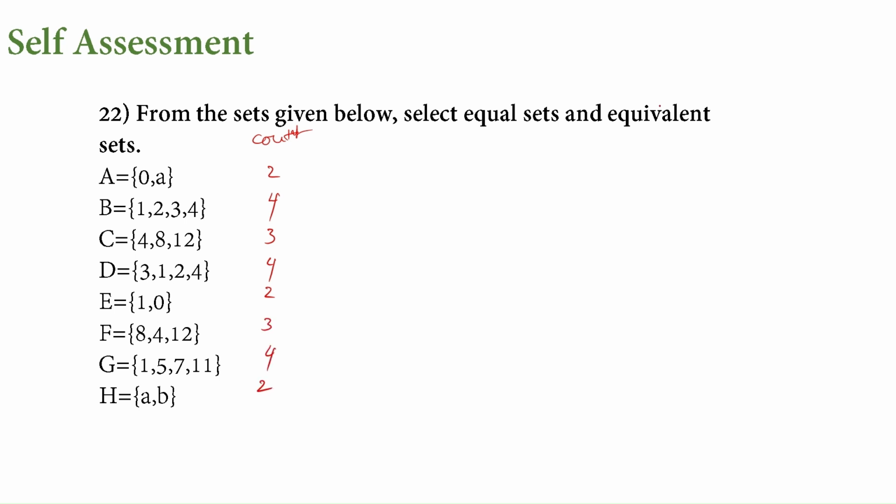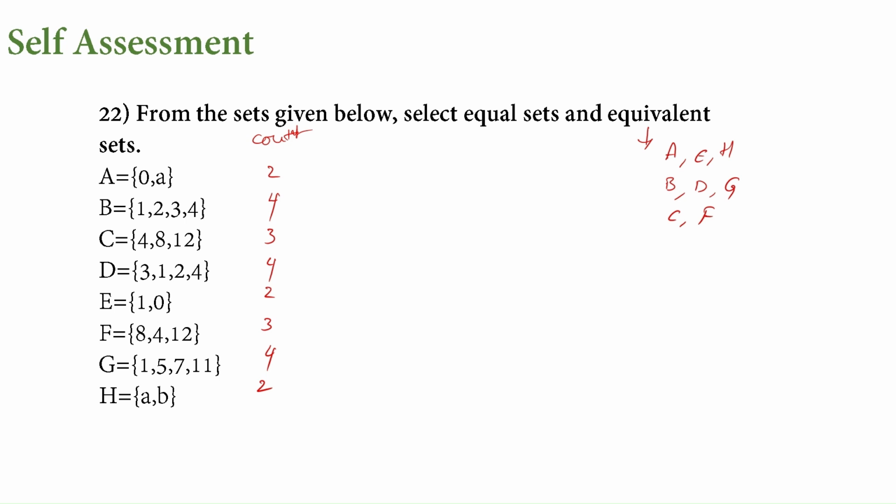So for equivalent, all the 2's will come. Means A, and then we have E and H. They are equivalent, count matching. And for 4, what has 4? D has 4, and then G has 4. And for 3, we have C and F. So those are the equivalent sets.